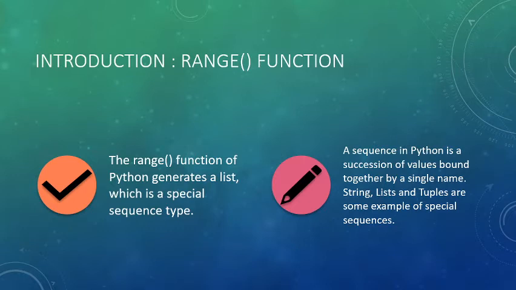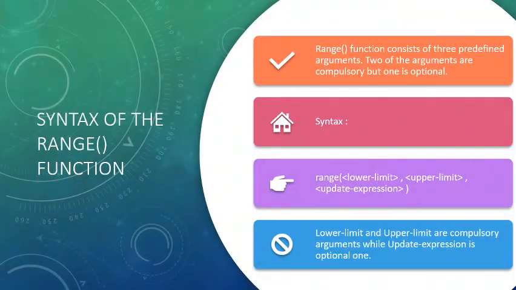Next, the range function. The range function of Python generates a special sequence. It generates a list of items and has a lower bound and upper bound under the same name. The loop will go from 0 to n minus 1. The syntax shows the lower limit, upper limit and update expression.